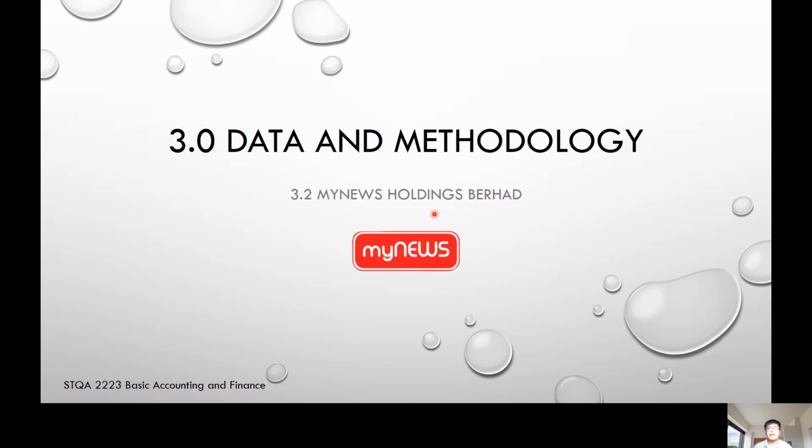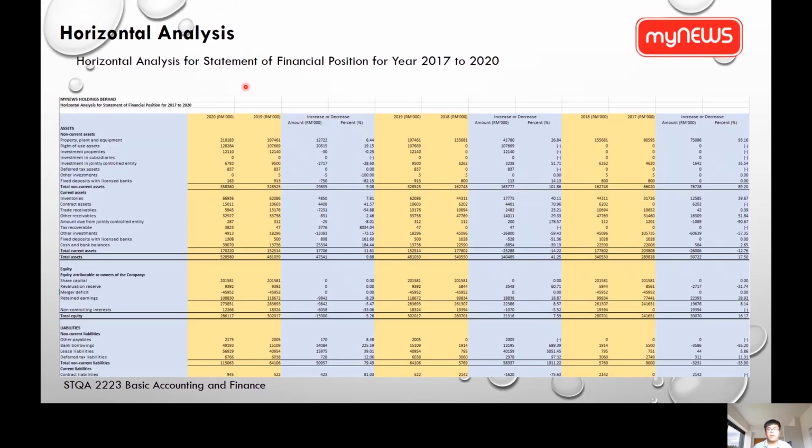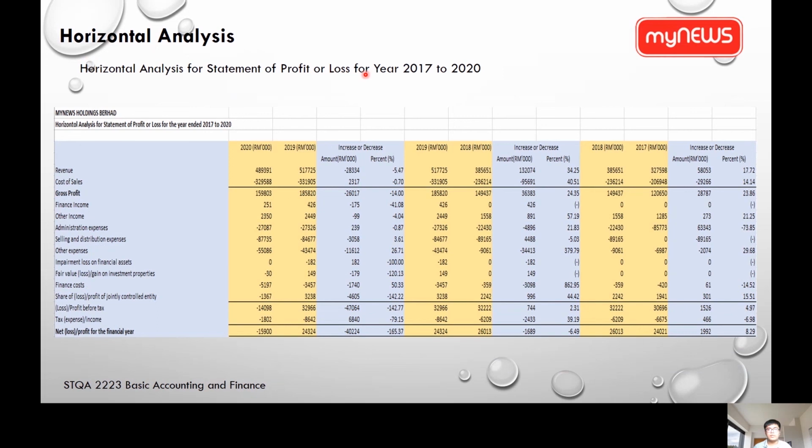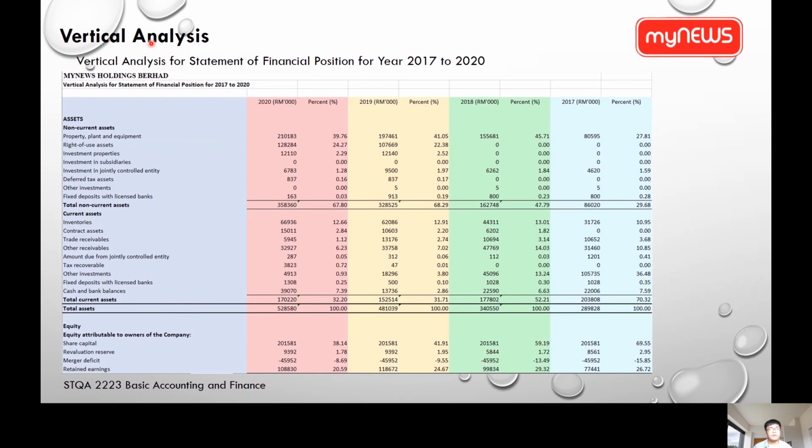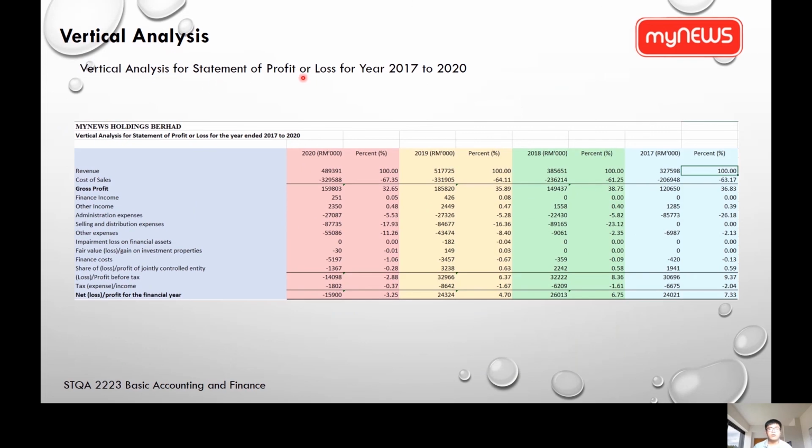Now we will discuss the analysis from MYNEWS Holdings Berhad. For MYNEWS Holdings Berhad, we conducted horizontal analysis for statement of financial position and statement of profit or loss for year 2017 to 2020. We attached the Microsoft Excel file in our final project folder. Besides that, we also conducted vertical analysis for statement of financial position and statement of profit or loss for year 2017 to 2020. The Excel file is also included in the final project folder.